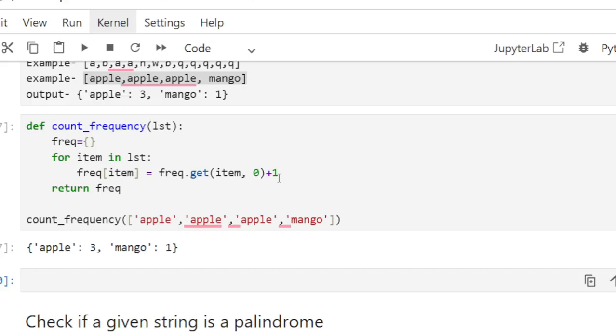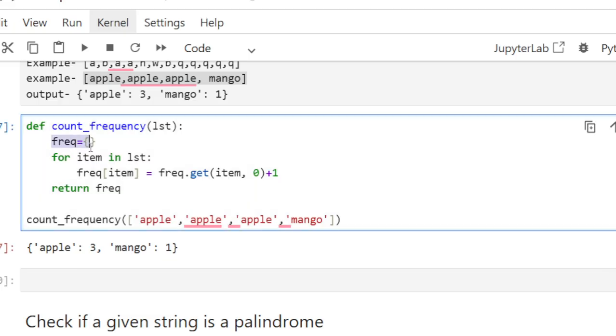Suppose at the starting we have the empty dictionary. Then it will have apple as the element. The key will be apple, and then frequency dot get item. It will be initialized with zero, and since we get it one time, it will increment it by one.